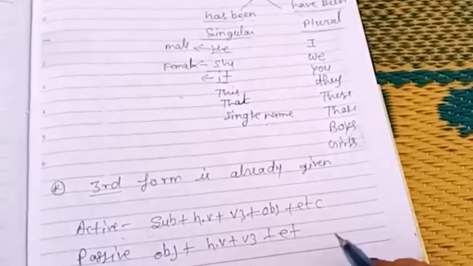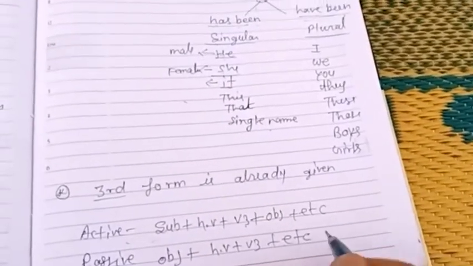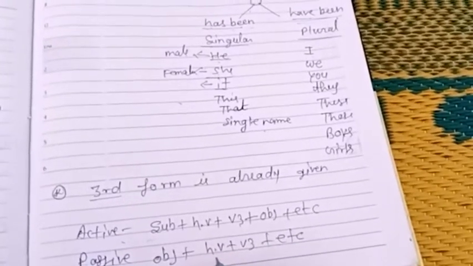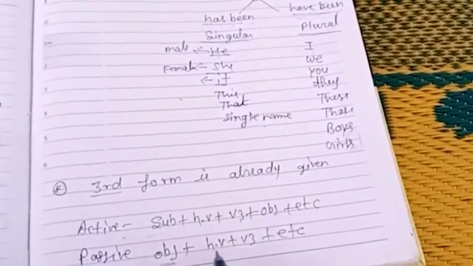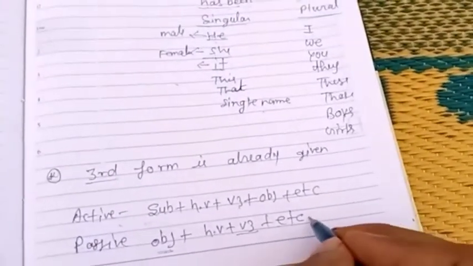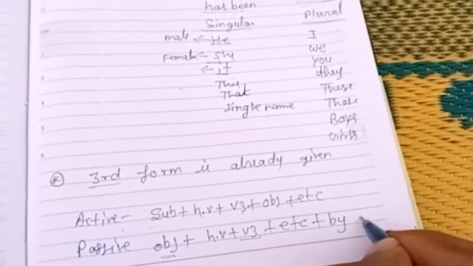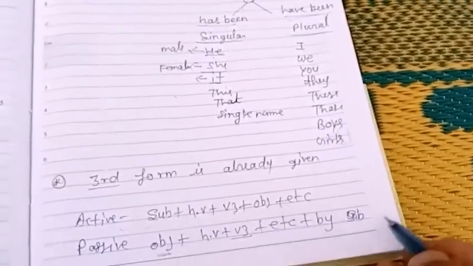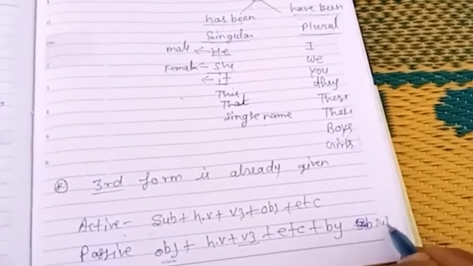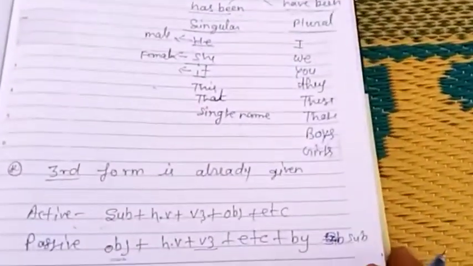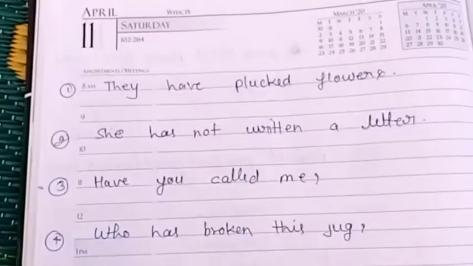So object, then according to object we have to use helping verb, and then third form of the main verb, and then etc., and then by plus object of the subject. This is the structure of the active voice and passive voice. Now move on to the examples.